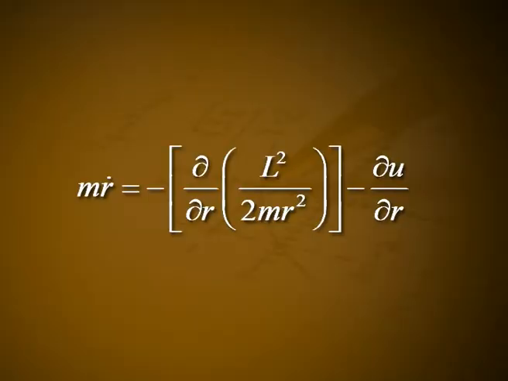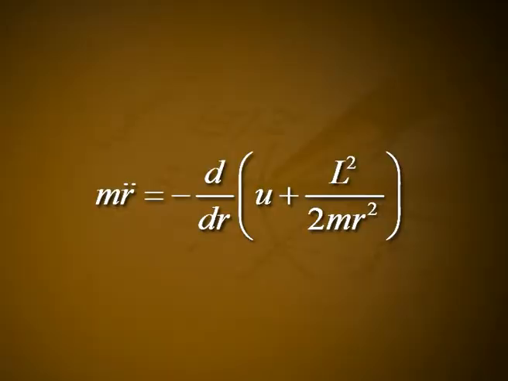Dou by dou r of L square divided by 2m r square is equal to minus L square divided by m r cube. So m r double dot is equal to negative of dou by dou r of L square divided by 2m r square, minus dou u by dou r. There is only one variable r, so dou by dou r is replaced by d by dr. m r double dot is equal to minus d by dr of (u plus L square divided by 2m r square). Let it be equation number 3.